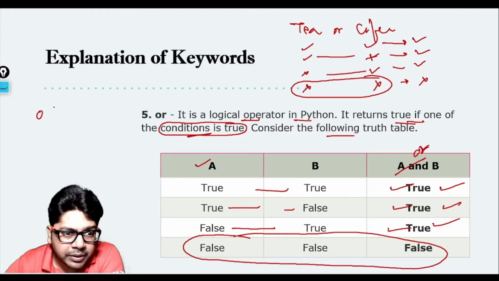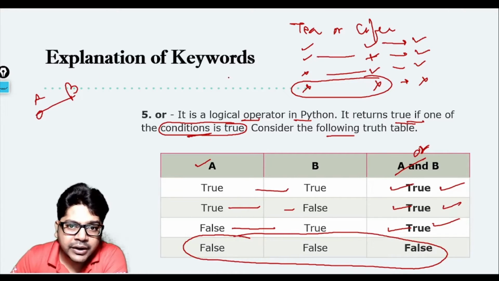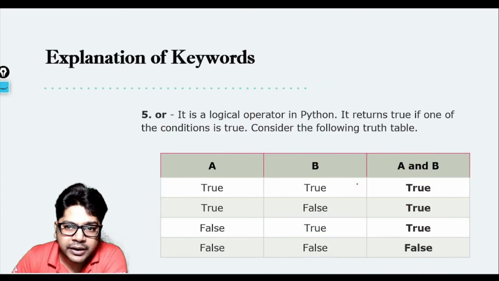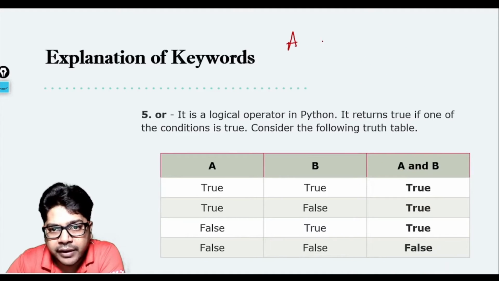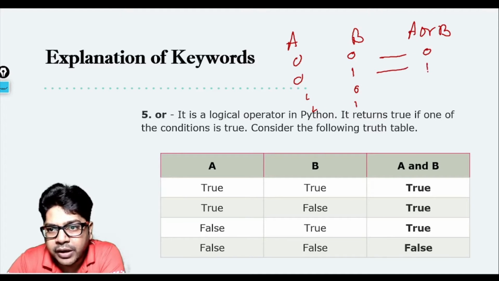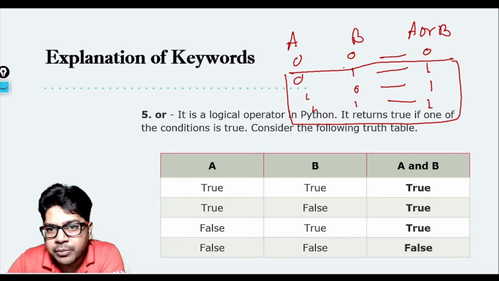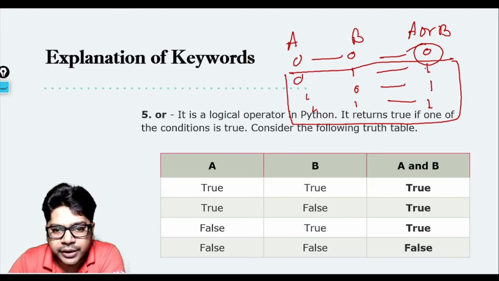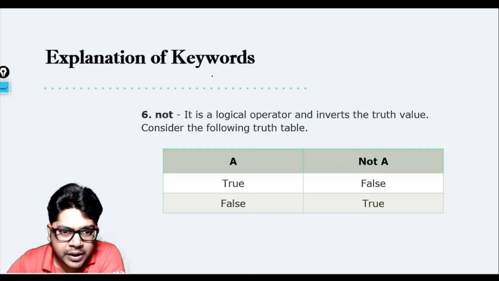If I make you the truth table with 0 and 1, so A and then B, okay, or let me just clean this and write it again. So here we have A, we have B, we have A or B. 0 0, 0 1, 1 0, 1 1. So 0 0 means 0, 0 1 means 1, 1 0 means 1, 1 1 means 1. So if any of them is 1, the output is going to be 1. Only when both the cases are 0, then only the output is 0 here. Okay, so this is with the OR scenario.